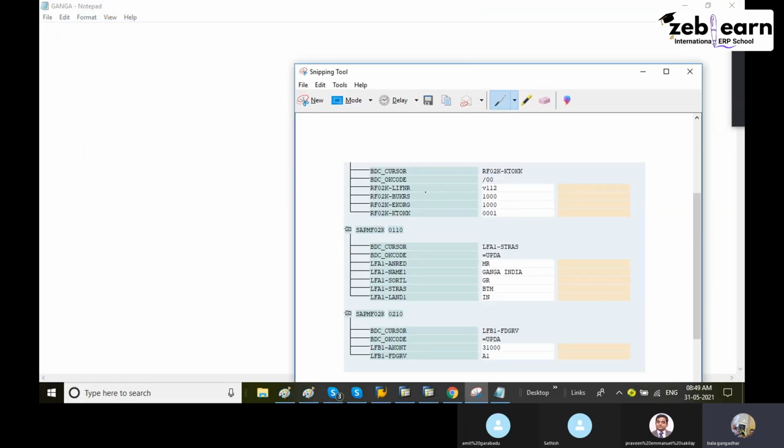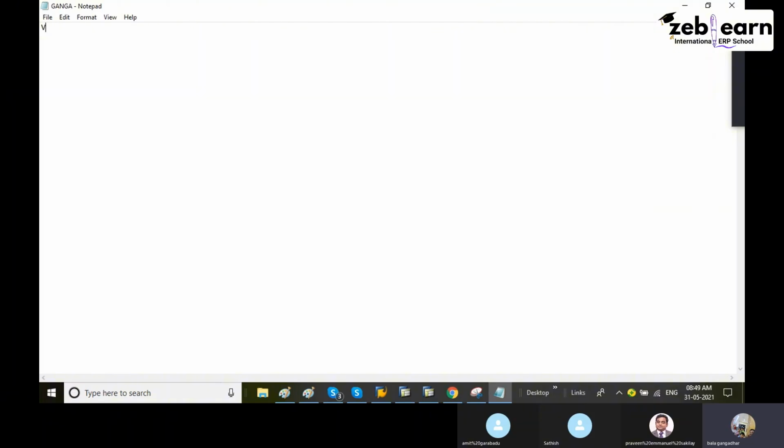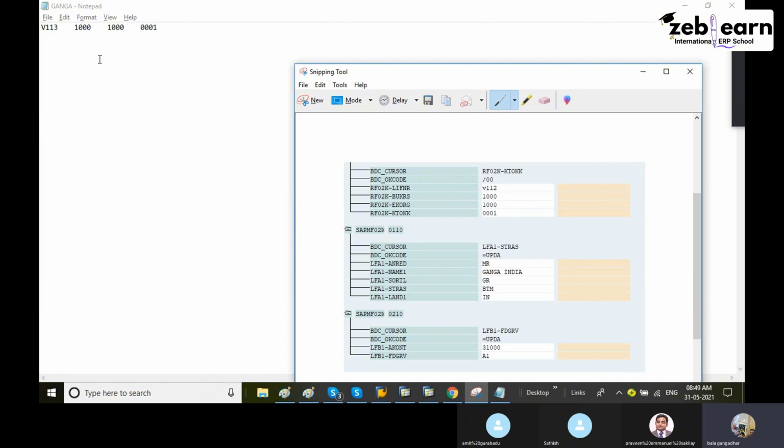First field is LFNR, tab, company code, all we have to enter. Enter here V113, tab. The advantage is you can enter commas also, comma or tab. Then tab, 1000 company code, tab, 1000 purchasing organization, tab, 001 is the organization. That data should be the same as it is.